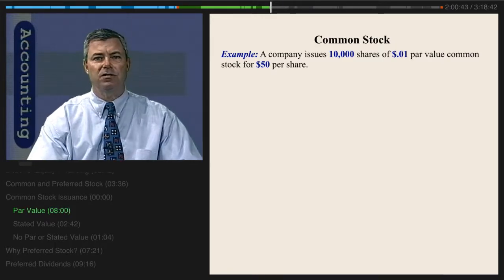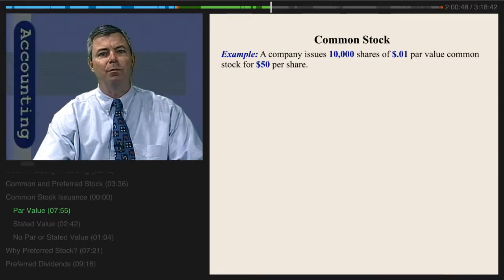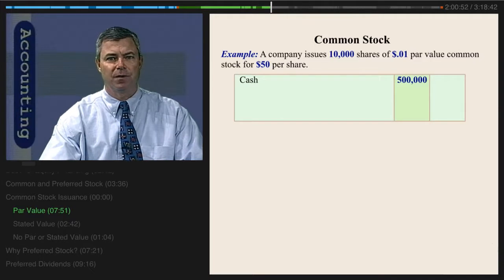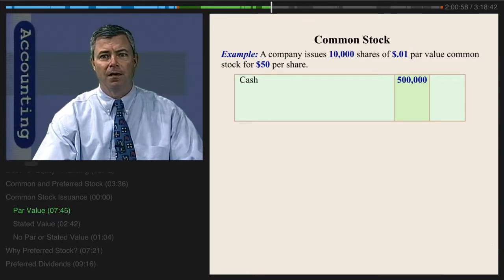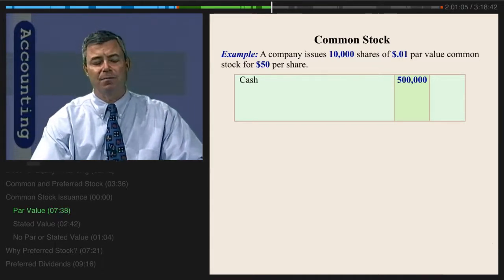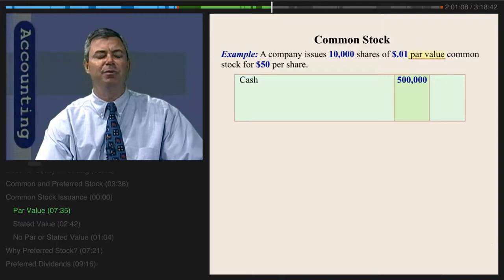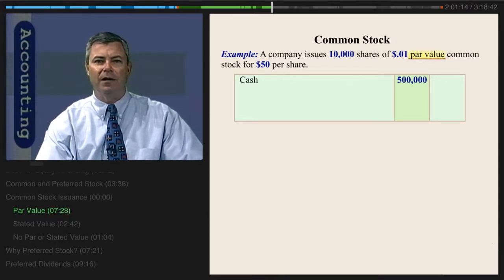In this particular case, the business is receiving from investors cash of $500,000, and there will be a debit to cash for $500,000. There should also be a credit to contributed capital, owner's equity, because it reflects how much has been contributed to the business by the owners of $500,000, but we need to address this term par value before we make this entry. This term par value is really an insignificant and antiquated business term.